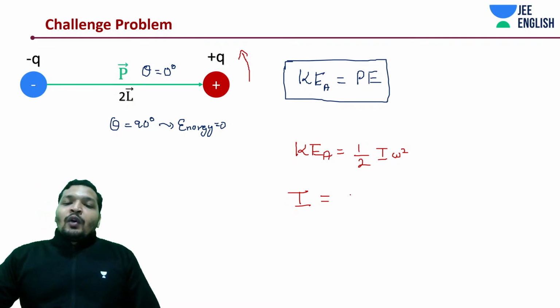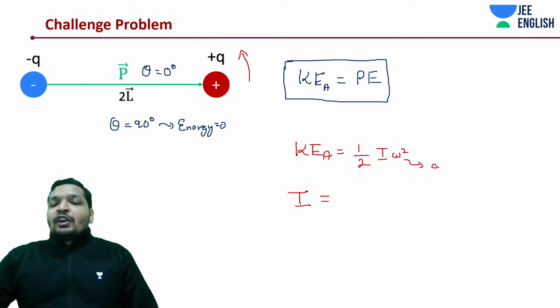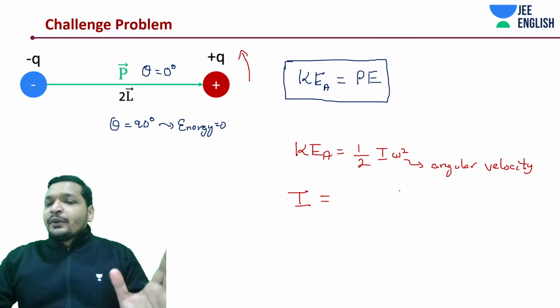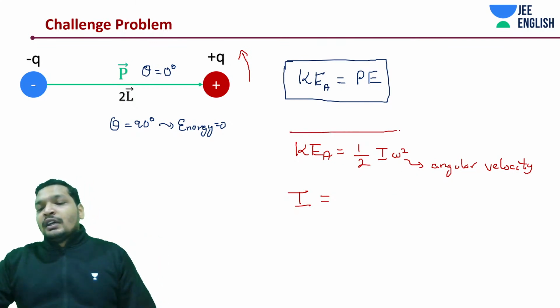What is omega? Angular velocity, not angular frequency. I should have given it a different name. Half I omega square, it's angular velocity.